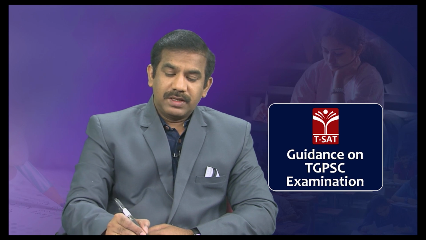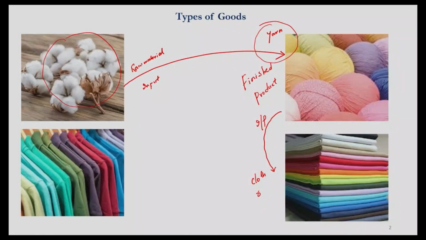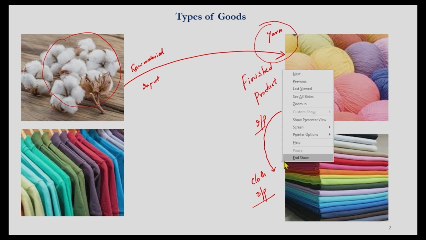And now imagine there is a company that purchases this yarn as an input and transforms this yarn into a cloth. So now this cloth is the output and the yarn purchased is an input. And this particular cloth produced by this company again could be called a finished product. So what do you mean by a finished product? The product that is out of processing and ready to be sold is what we call a finished product.